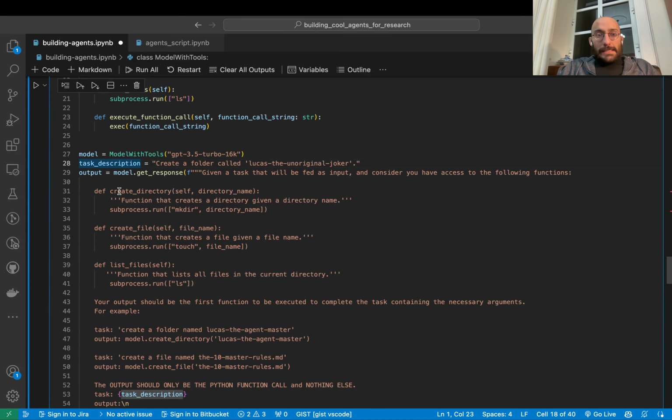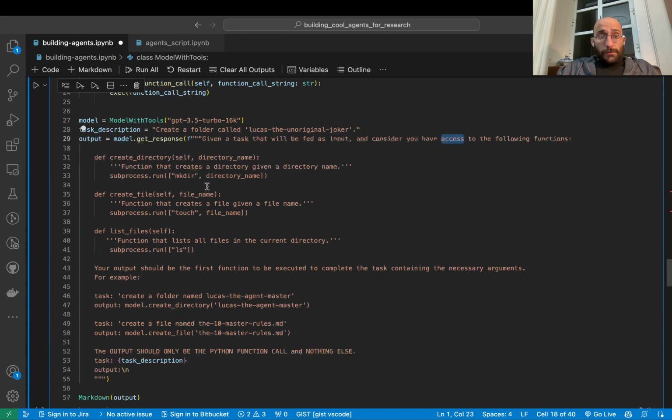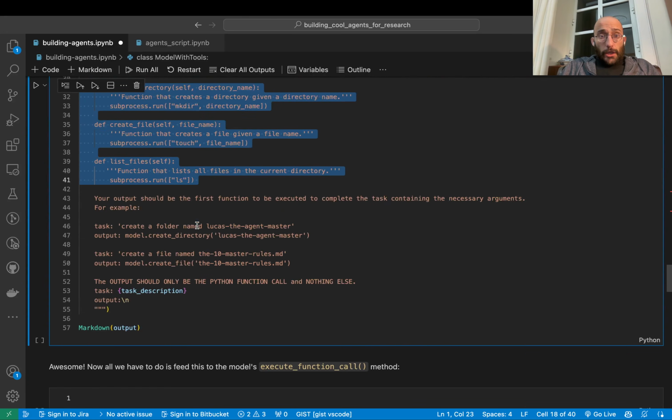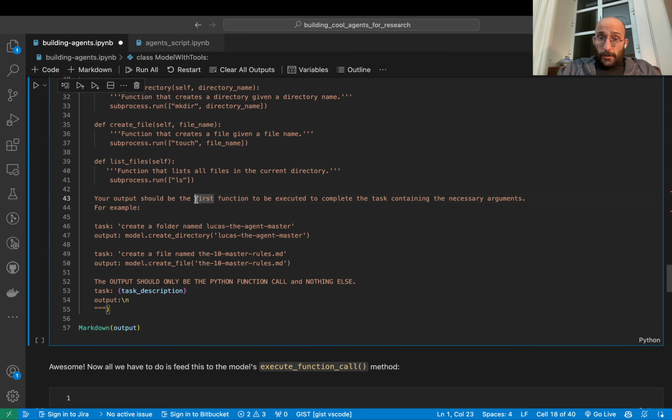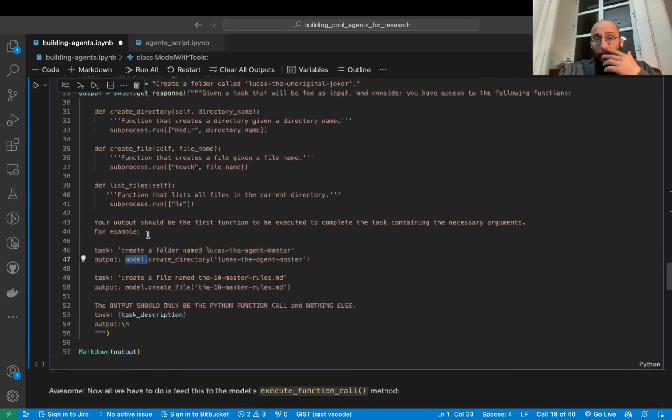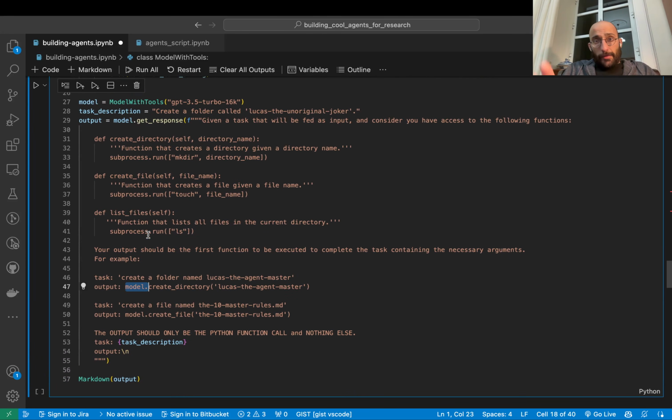And now I'm gonna write a little prompt, and in the prompt I'm gonna say, given a task that will be fed as input, consider that you have access to these functions, right? These are the functions. Your output should be the first function to be executed to complete the task, containing the necessary arguments. For example, task: create a folder named Lucas the Agent Master, output: model.create, Lucas the Agent Master. So I'm just teaching it to actually add the model dot before the function. It's not exactly the most intelligent way to do this, but don't worry, we'll evolve this as we go.